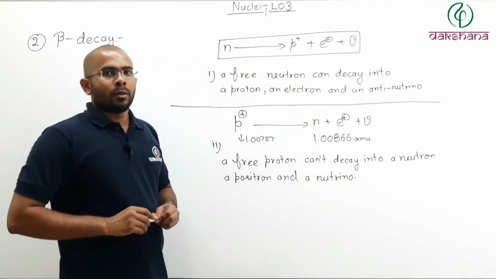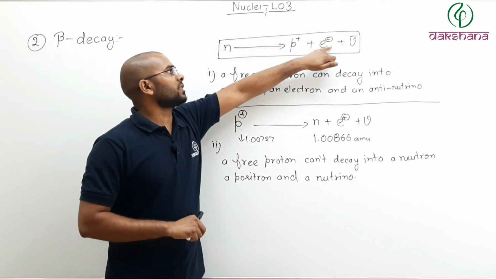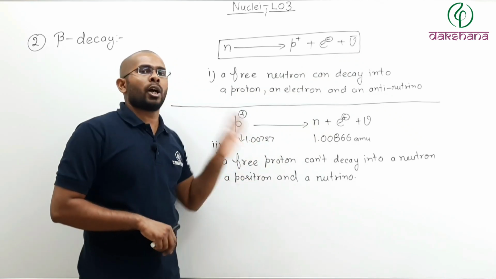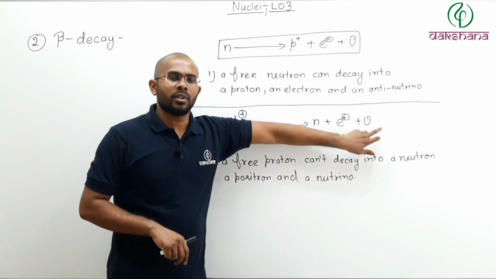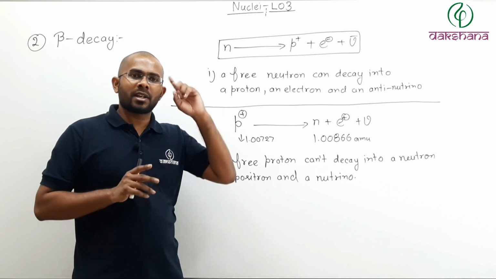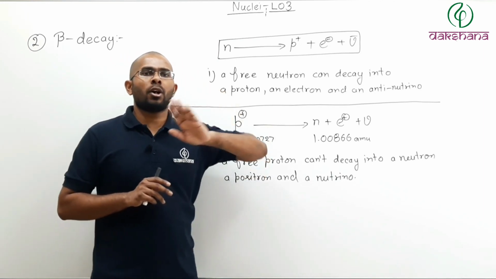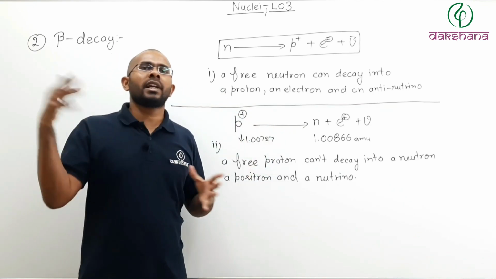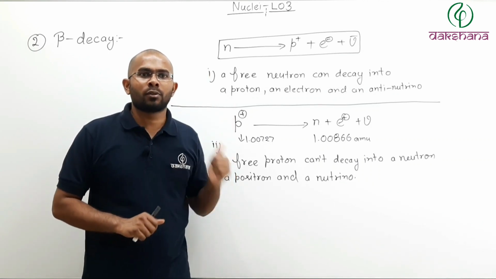So while a free neutron can change itself into a proton plus electron plus antineutrino, a free proton cannot change itself into a neutron plus positron plus neutrino. So this is sometimes asked. So what you can say? You can remember as a rule that if a decay has to be spontaneous without any external help, then what should be the rule of thumb?